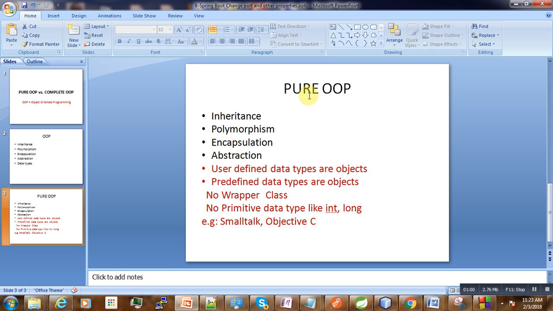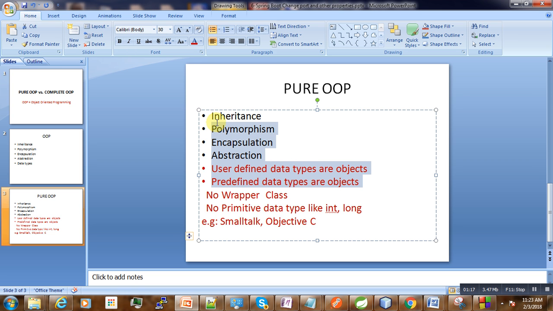start first with pure OOP. In pure OOP, we have the four basic properties of object-oriented programming, and in addition to that, all user data types are objects. Predefined data types are also objects. So these are the properties, or what we use, to qualify a language as a pure OOP.